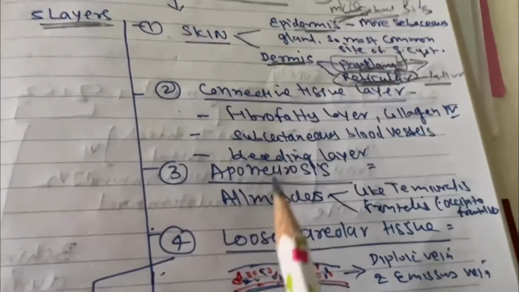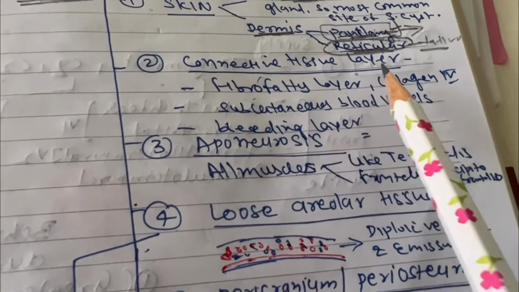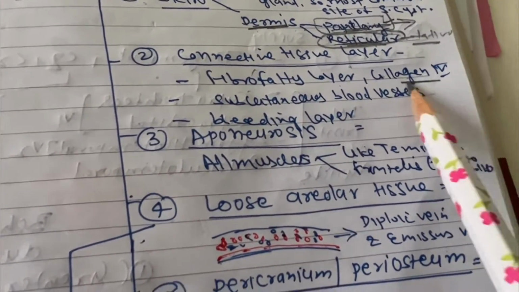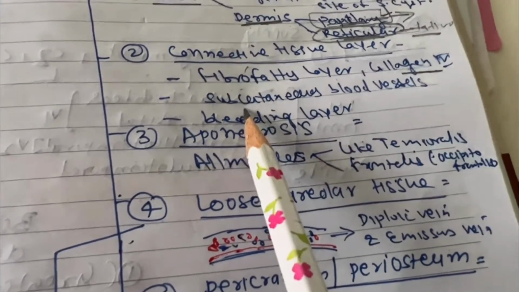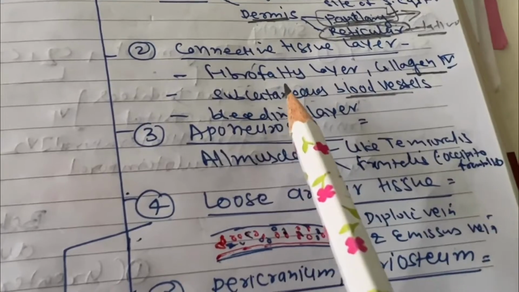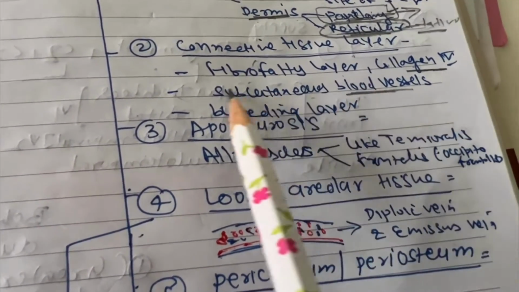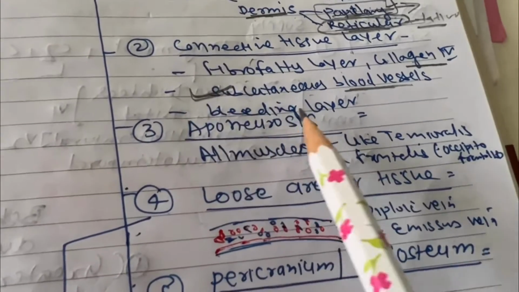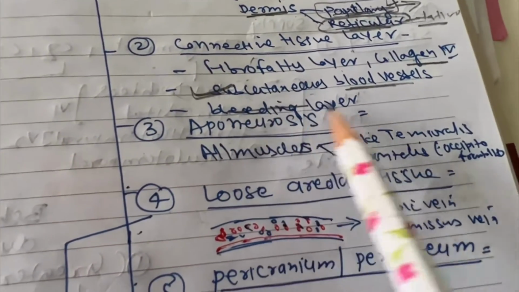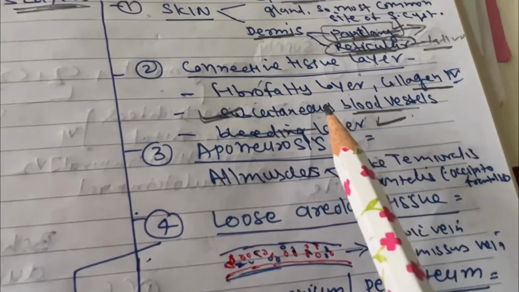Now the second layer of the scalp is the connective tissue layer. It is a fibrofatty layer mostly made by collagen bundles, and subcutaneous blood vessels are found in it. That's why there is severe bleeding whenever you make any flap in the scalp. It is also called the bleeding layer, a highly vascular layer of the scalp.